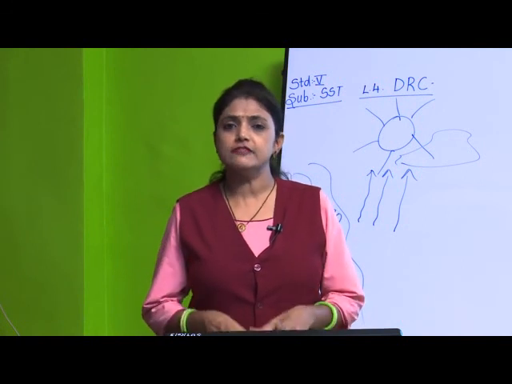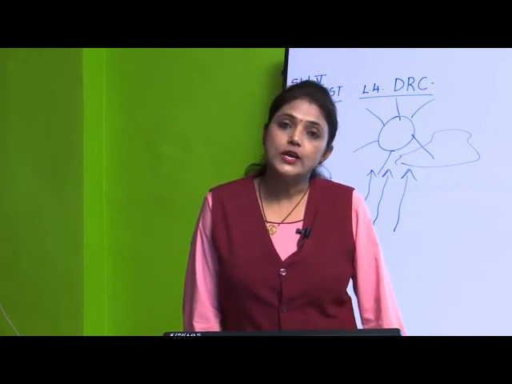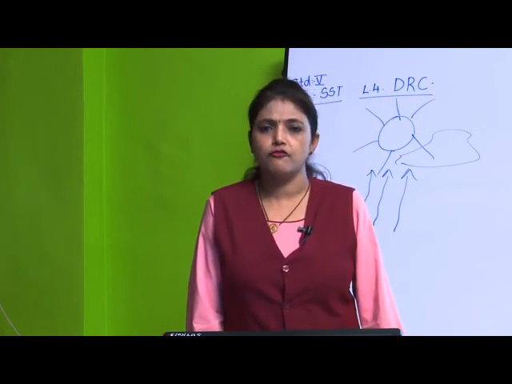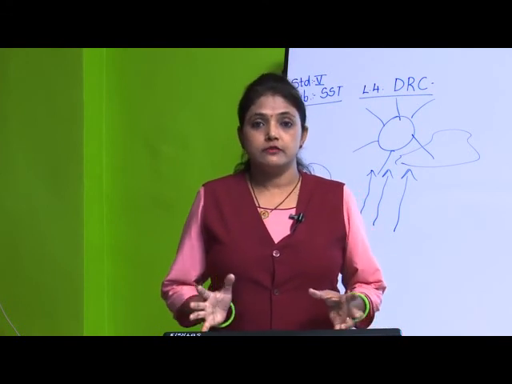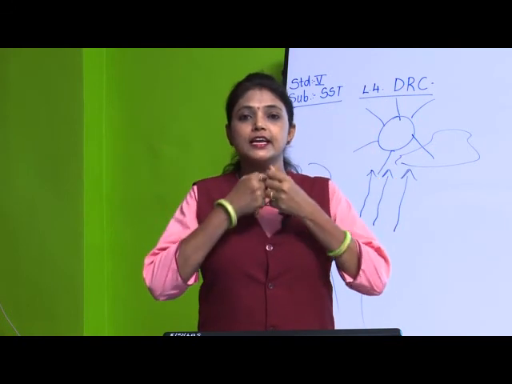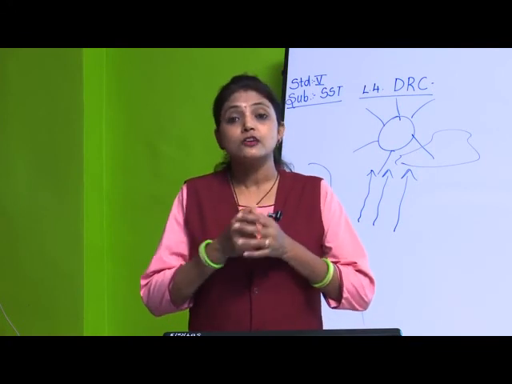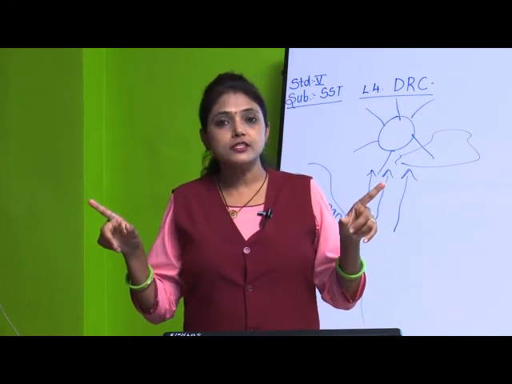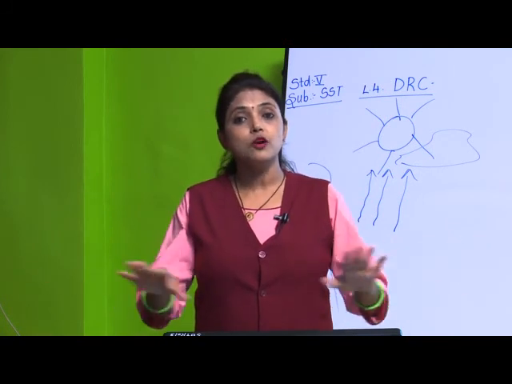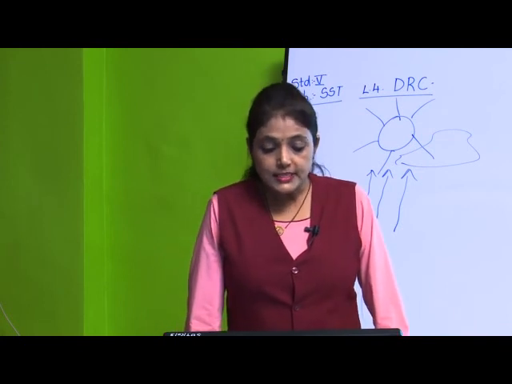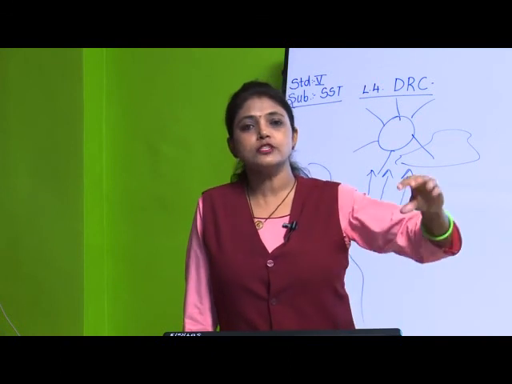Even if few leaves are shedding down, what happens? There are so many leaves that it looks always evergreen, and it is a very thick forest. Where there is a canopy, like an umbrella, it gives us shade, right? So where we stand, we don't get sunlight. In the same way, the trees are covered in such a way that there is shade down below, there is no sunlight under the tree.